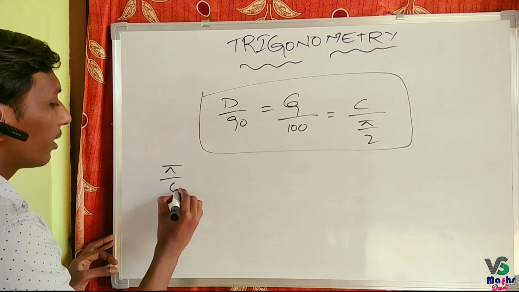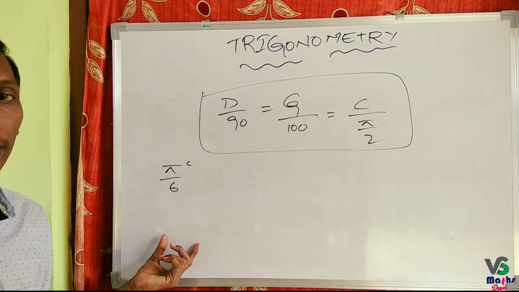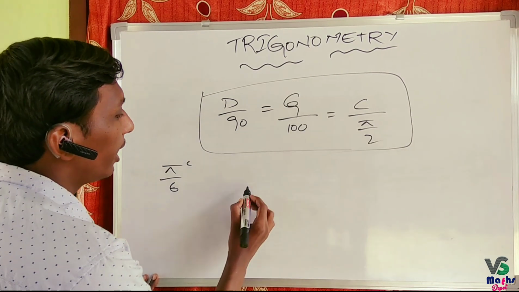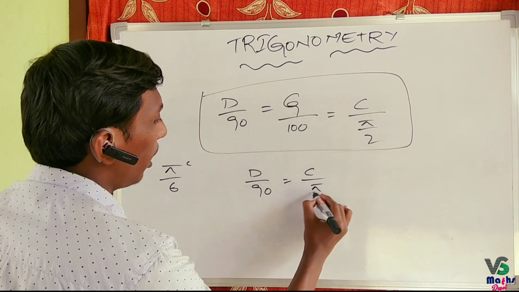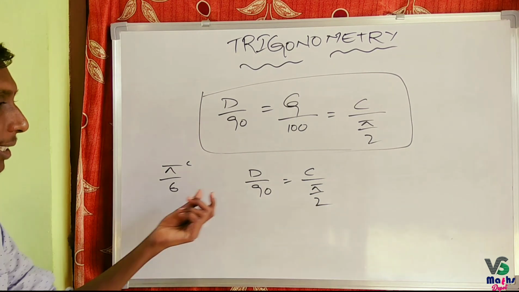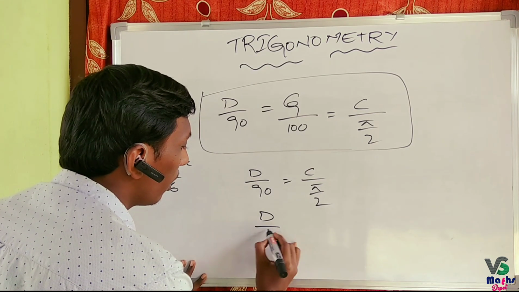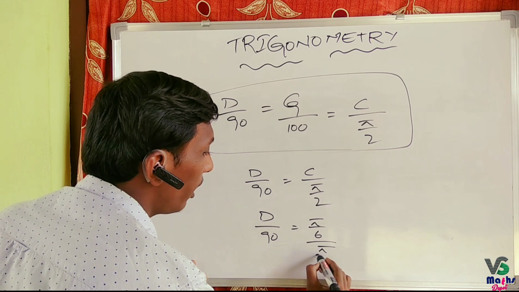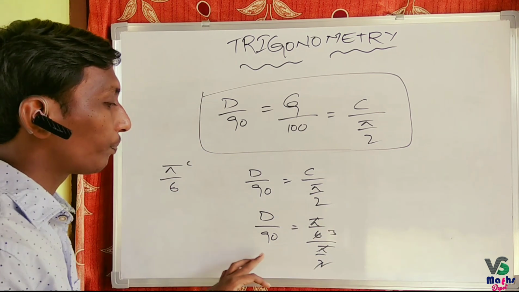Convert pi by 6 radians into degrees. Then we have to take the degrees and radians relation. D by 90 is equal to C by pi by 2. Pi by 6 radians, so substitute pi by 6 in place of C. D by 90 is equal to pi by 6 by pi by 2. This pi gets cancelled.